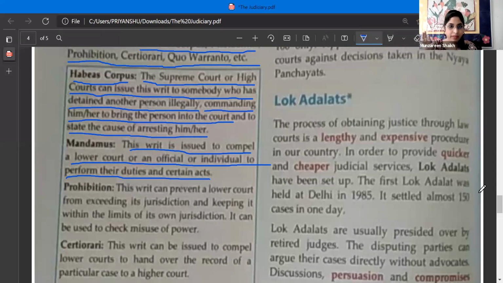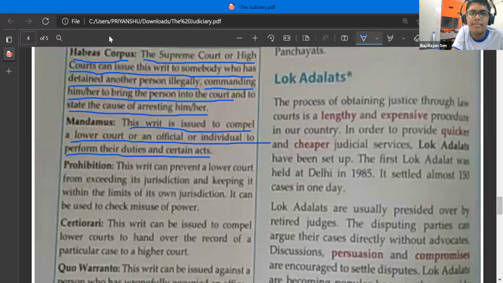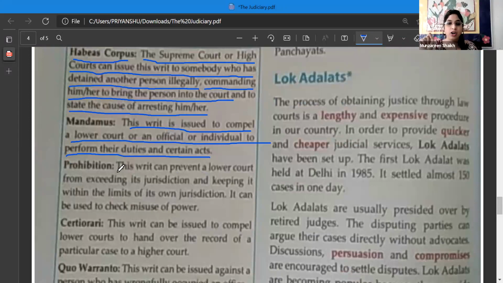Okay, got it? Yes, ma'am. Third is prohibition. This writ can prevent a lower court from exceeding its jurisdiction and keep it within the limits of its own jurisdiction. It can be used to check misuse of power. For example, every government official has certain powers given to them by the government, right?